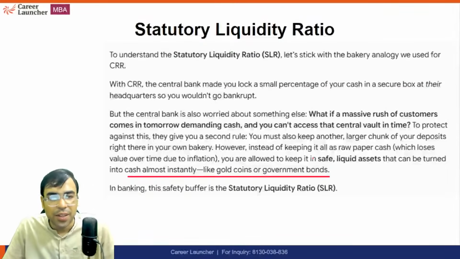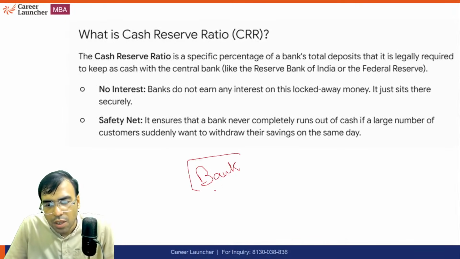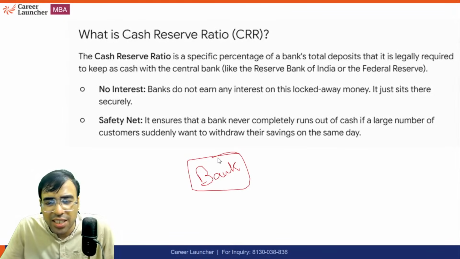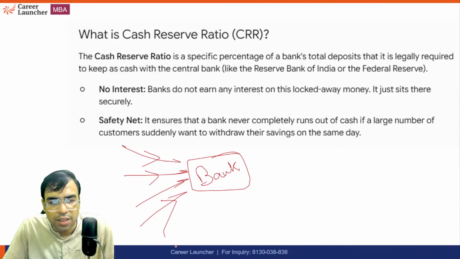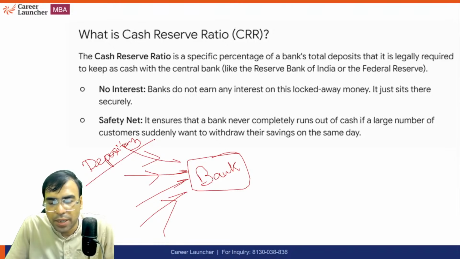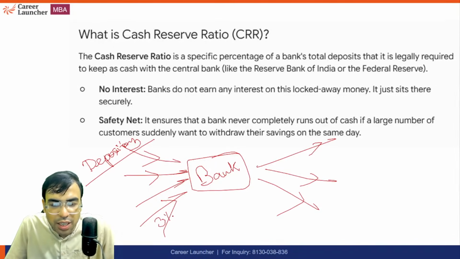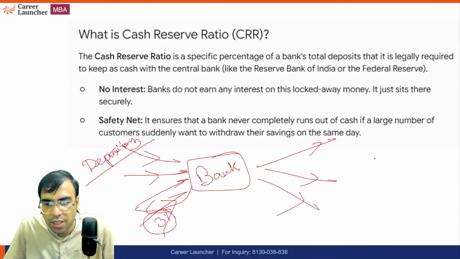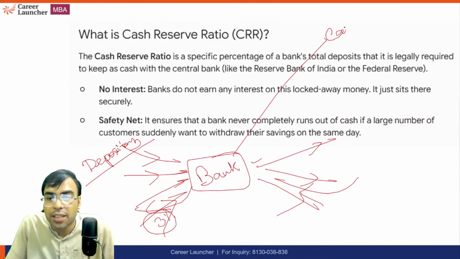It is like this. Let's say this is a bank. Now, how does a bank work? I'm sure this is a basic thing. You do not require any rocket science for that. It takes money from the depositor. So depositors deposit money, and the bank extends loans to the people. Let's say depositors deposit money and the bank gives 3% interest back to them. But when the bank extends loans, they charge more interest for housing loans, car loans, etc. 4%, 5%. And the gap between the two is the earning of the bank, right? That is how it works.